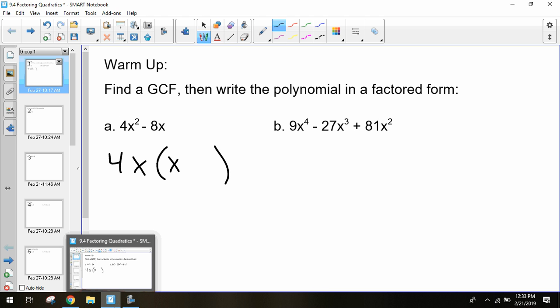And then same thing for the second one. We're taking 8 divided by 4.